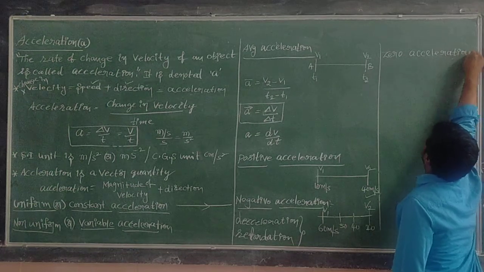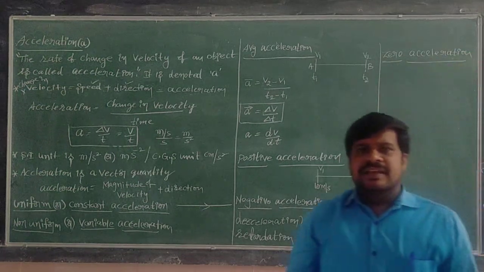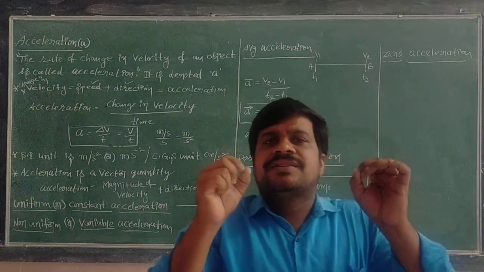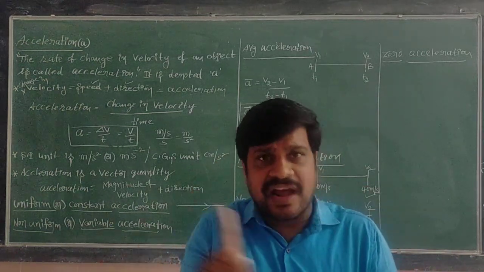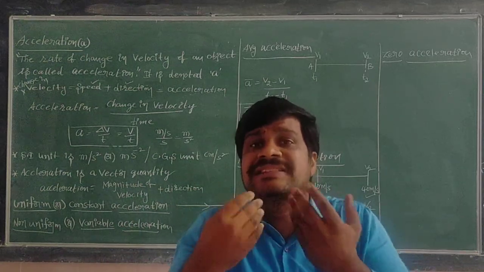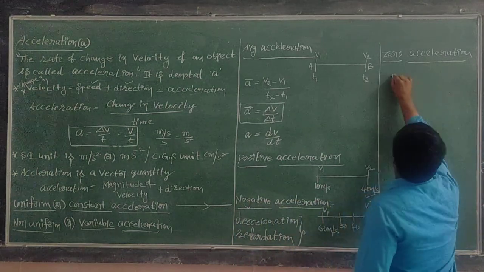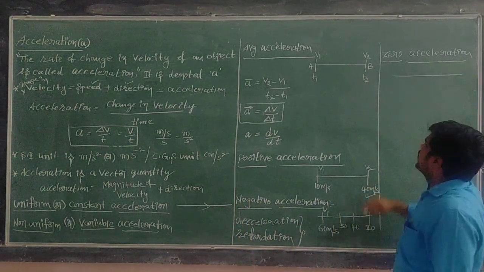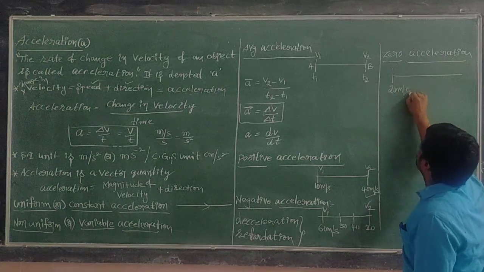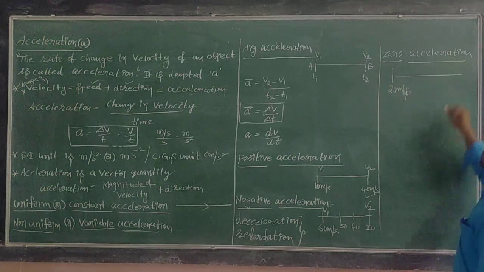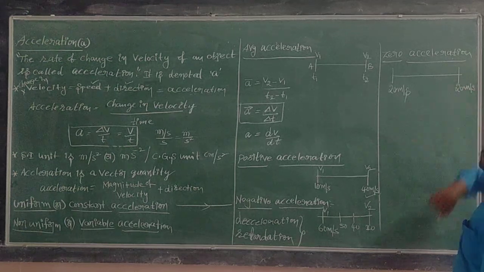What is zero acceleration? Suppose in a complete journey of the object, if the velocity is not changing, then the acceleration is said to be zero. For example, initially the speed of the body is 20 meters per second, and after some time the speed of the body is again 20 meters per second.